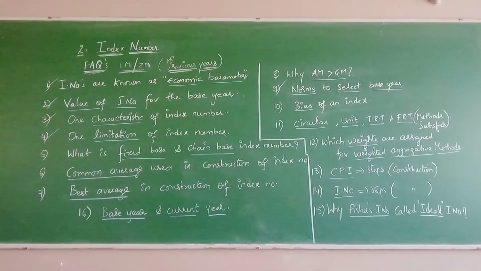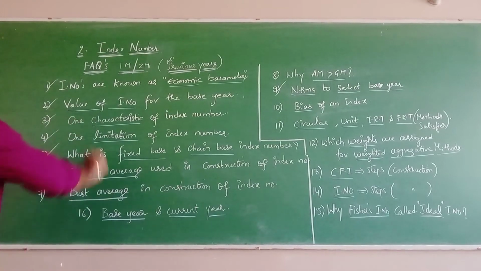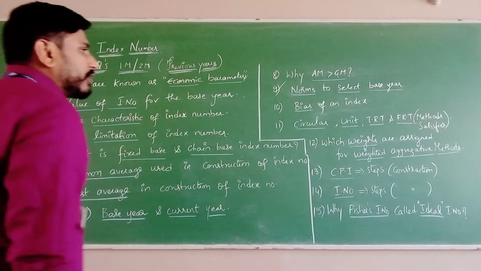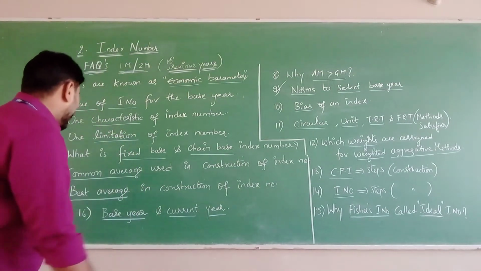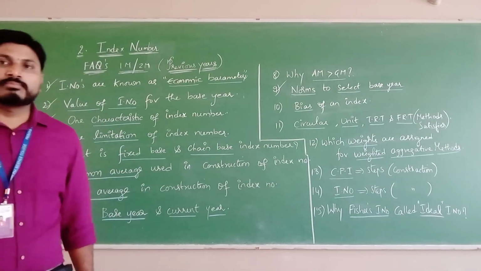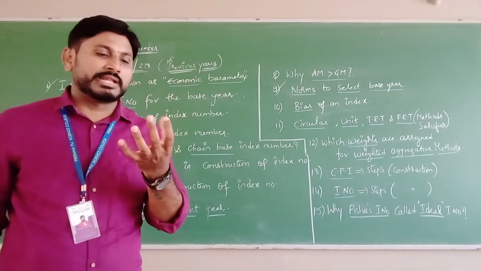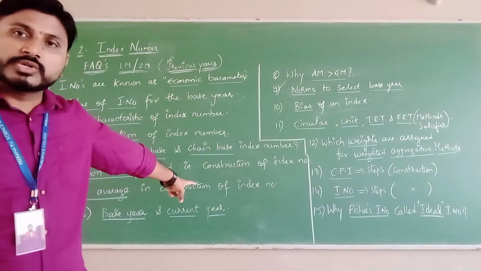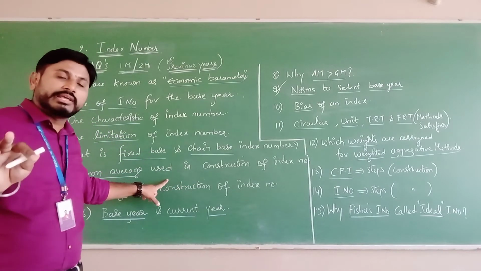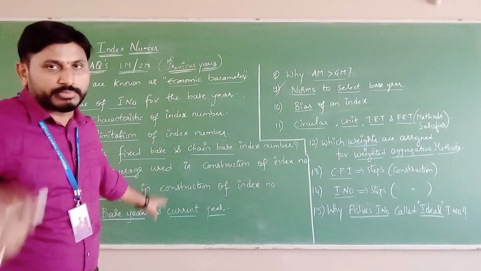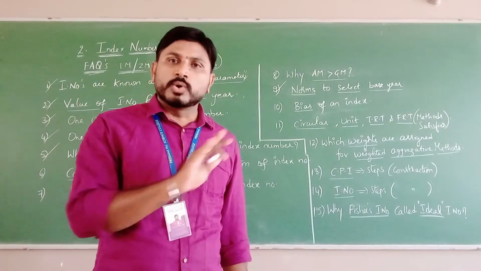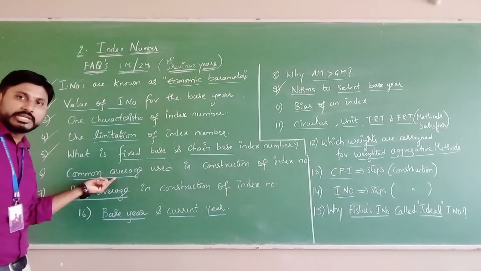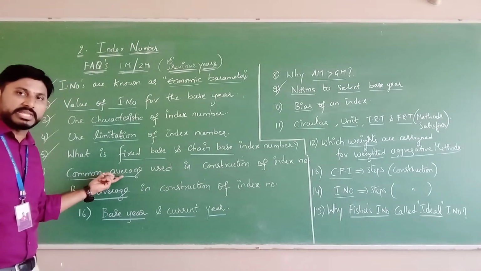That is question number 5. Next, which average is most commonly used in construction of index numbers? Generally, whenever we say index numbers, we use two averages. One is arithmetic mean and the other one is geometric mean. You all know that. Now, which one is the most commonly used average? Undoubtedly, arithmetic mean. So arithmetic mean is the most commonly used average. Remember, this is a 1 mark question. Here you need to write the answer: arithmetic mean.